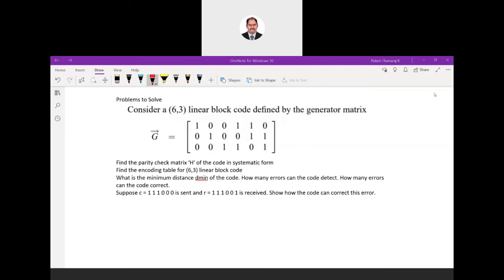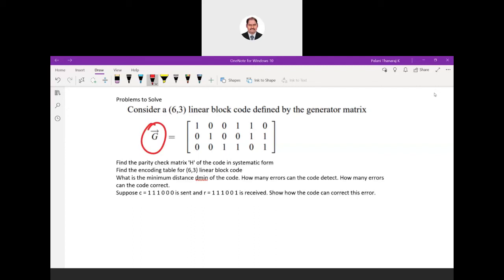Okay, so you kindly follow this particular statement. Consider a 6 cross 3 linear block code defined by generator matrix. So they are given this G matrix. Okay, it is 6 cross 3.